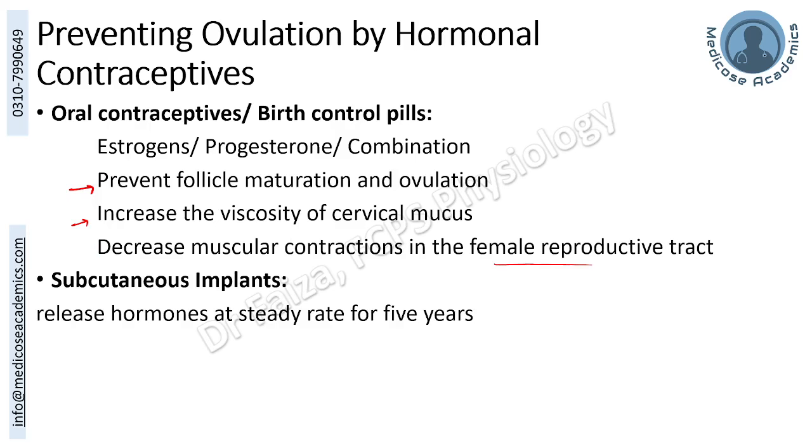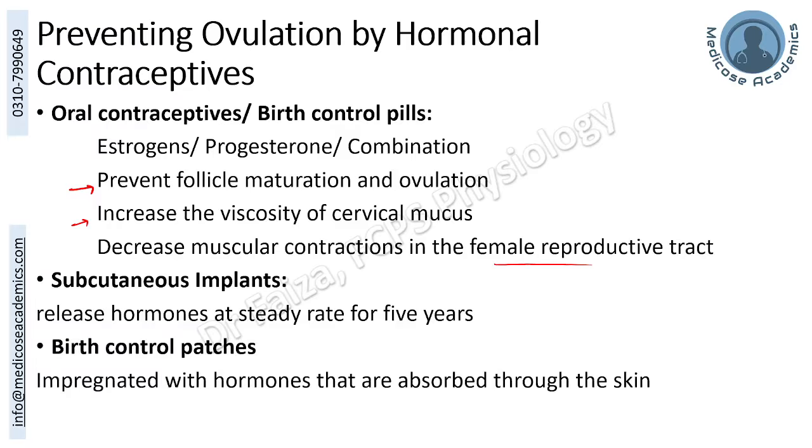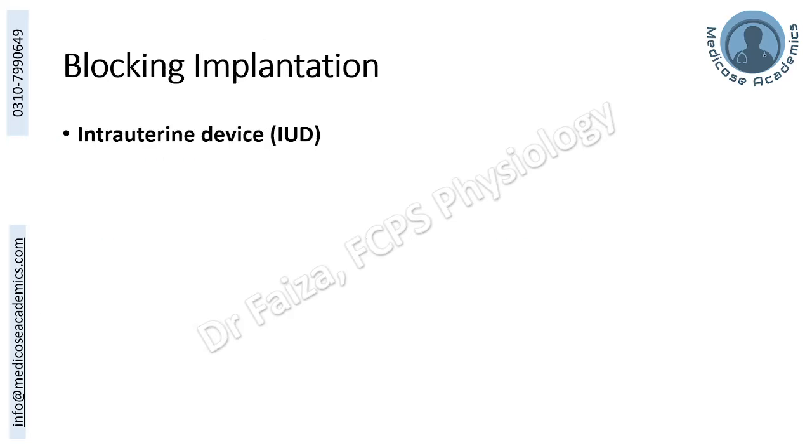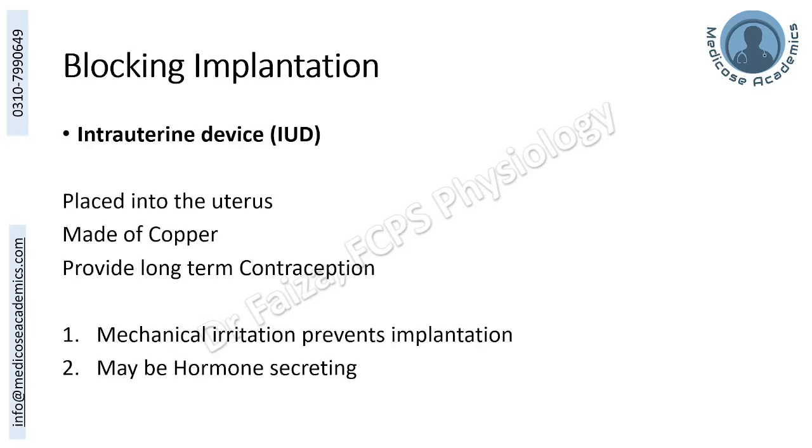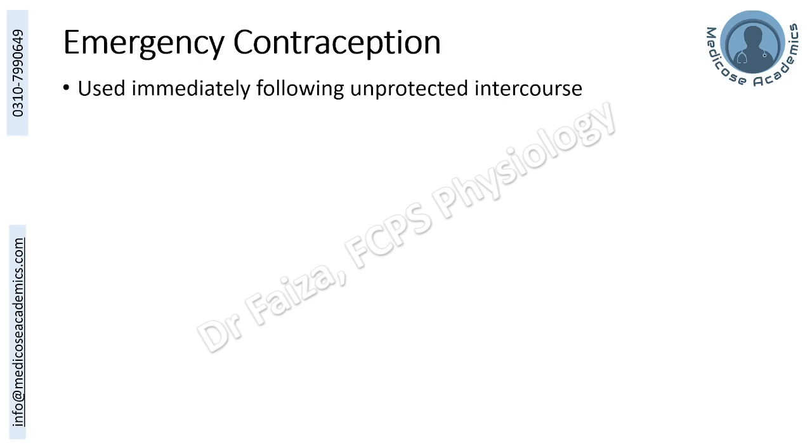Subcutaneous implants can be implanted, which will slowly release these hormones over 5 years. Birth control patches are impregnated with hormones and they are absorbed through the skin. Implantation is blocked by using intrauterine devices, which are placed inside the uterus, made of copper, and provide long-term contraception over the years, either by mechanical irritation or by secreting some hormones.